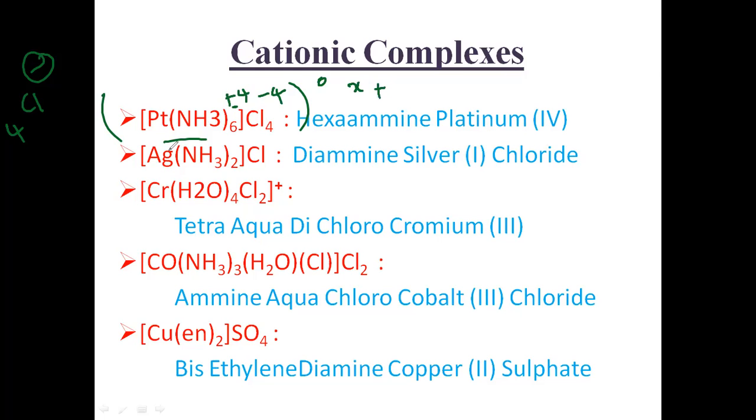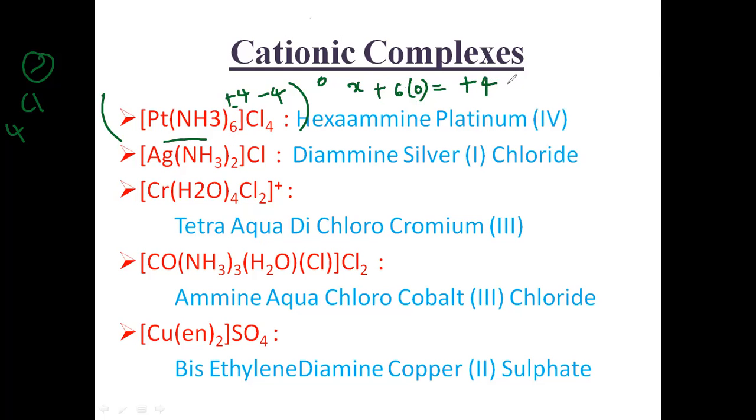X plus. I don't know the oxidation state of platinum, so I'm using X. And then 6 ammonia ligands are there, NH3, 6. So we completed the coordination sphere up to this. First platinum X and NH3, 6 ligands, so 6 into 0 is equal to +4, the charge of the complex.